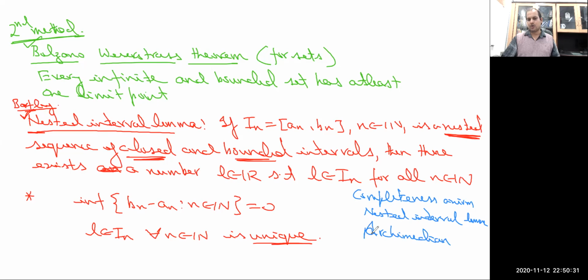Using these three, I am going to show that every infinite and bounded subset has at least one limit point. So these three I will require. Let us see how this proof works.